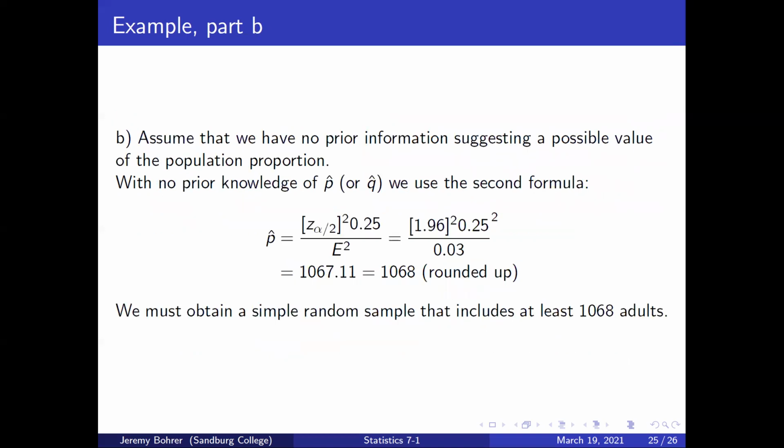B, assume that we have no prior information suggesting a possible value of the population proportion. With no prior knowledge of p hat or q hat, we use the second formula. n equals z sub alpha over 2 quantity squared times 0.25 all over E squared, which is equal to 1.96 squared times 0.25, over 0.03 squared, which gives us 1067.11 or 1068 when we round up. We must obtain a simple random sample that includes at least 1068 adults.